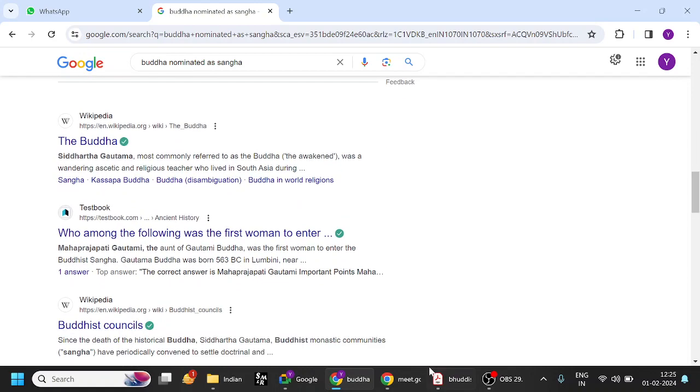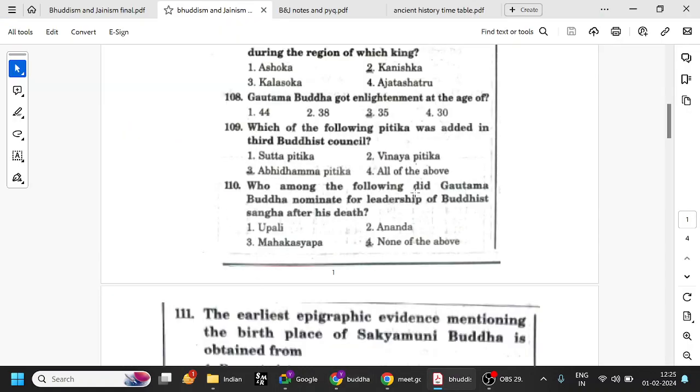The question is, who among the following did Gautama Buddha nominate for the leadership of the Buddhist Sangha? We can take that he did not nominate anyone, but after the Mahaparinirvana of Buddha, Mahakasyapa took over the Sangha and presided over the first Buddhist council under the kingship of Ajatasatru, in 483 BCE. Upali is a disciple, and Ananda is a favorite disciple and personal attendant of Buddha. So it is none of the above for this particular question.